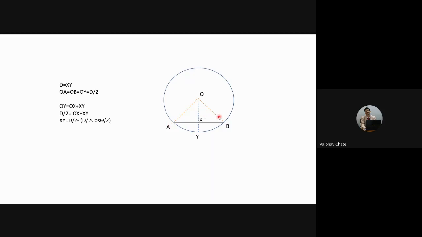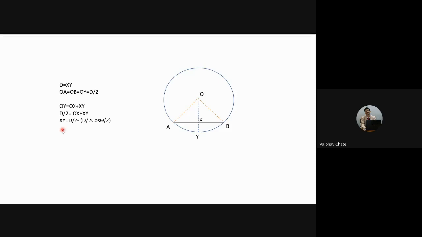Similarly, if I consider the triangle BOX, where the angle made by BOX is theta by 2, what is OX? We need to consider cos theta by 2. Cos theta by 2 is equal to the adjacent side OX divided by the hypotenuse OB. That means OX divided by OB is equal to cos theta by 2. So OX is equal to OB multiplied by cos theta by 2. What is OB? OB is nothing but D by 2 cos theta by 2.